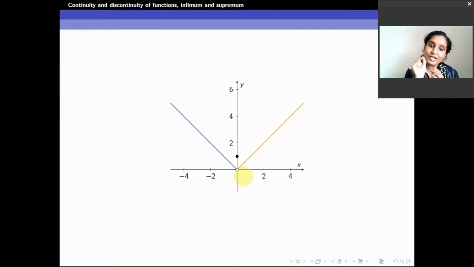But when I take the value of the function at 0, it is on this black dot. That means the value is not 0 at that particular point. At x equal to 0, the function is not 0. So the limit exists, but the function is not continuous. What happened? It is coming here, jumping up. Again, soon after 0, it is jumping down and again moving on this function. It is not continuous. There is an abrupt change. Therefore, the limit exists in this case, but the function is not continuous. When I say it is not continuous, the word I use is a discontinuous function.